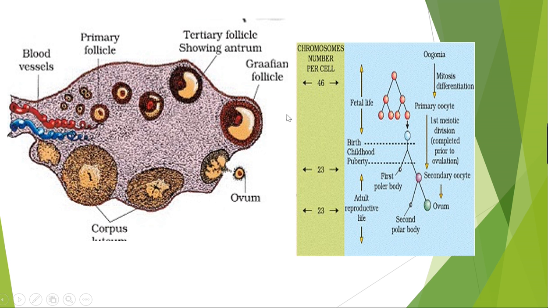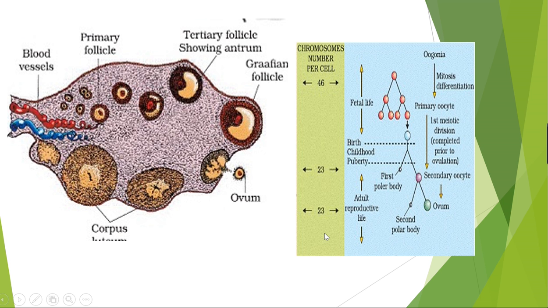Okay, then the Graafian follicle now ruptures to release the secondary oocyte, that is, we are saying here ovum, and this period is called what? Ovulation.